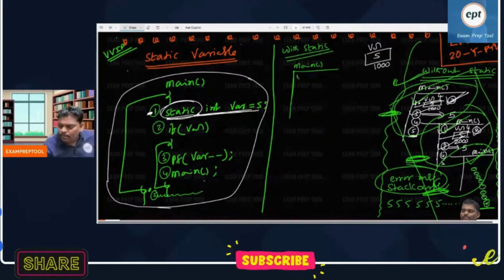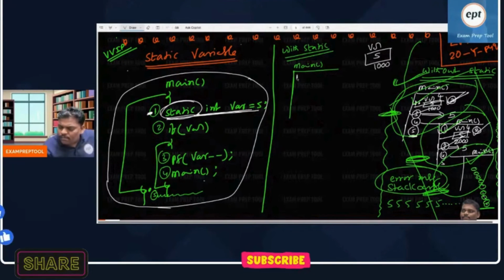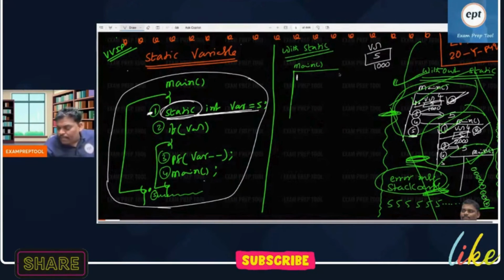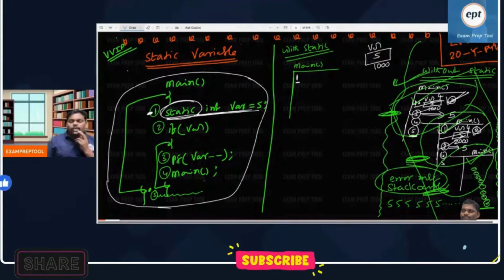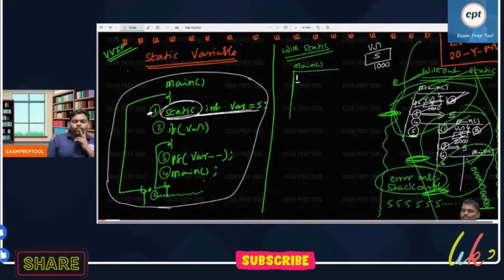Very interesting. Whenever running is going on, the running is done by the processor. By seeing the first line, what will the processor think?